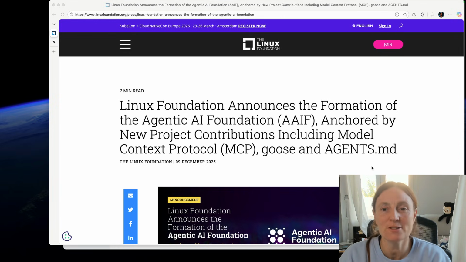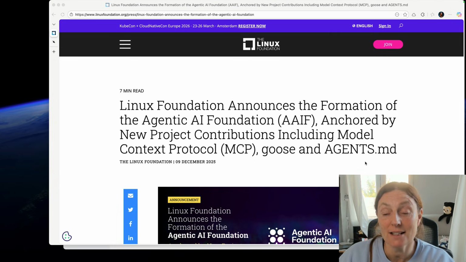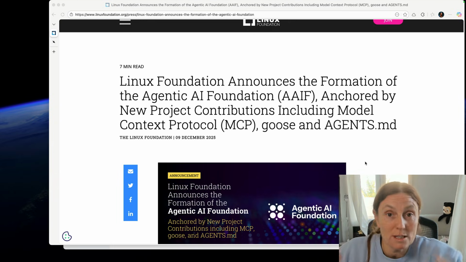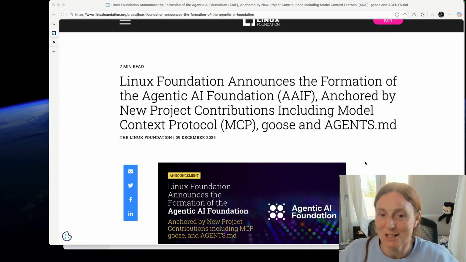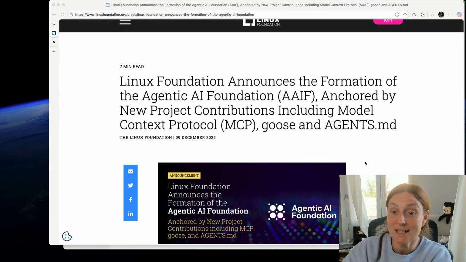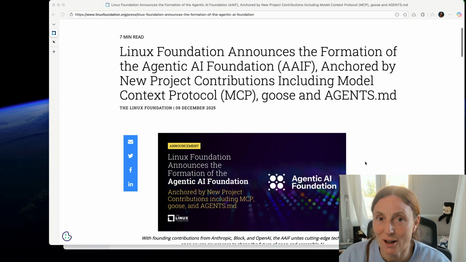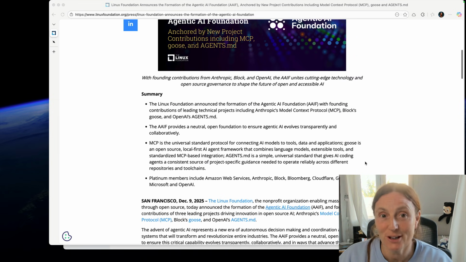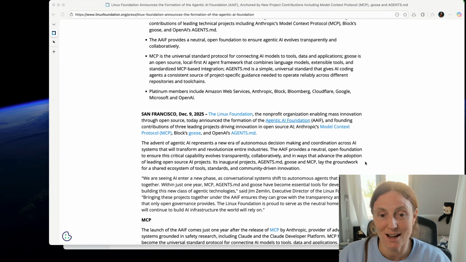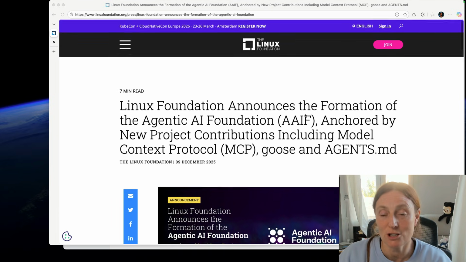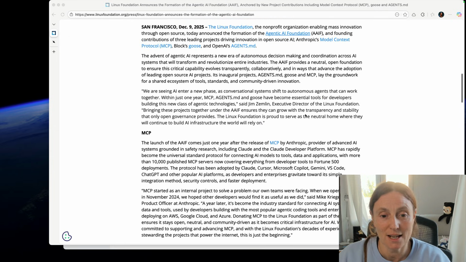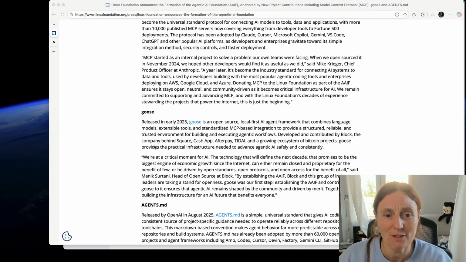So you might have heard the news about the Linux Foundation, where it announced the formation of the Agentic AI Foundation. Now this is pretty cool. Inside the Linux Foundation, what's been donated to it is the Model Context Protocol, which is really cool, Agents.md, and also Goose. I know a lot of you have probably never heard of Goose, so I'm going to show you a little bit about what it's about. If you want to read more about this, you can check out linuxfoundation.org and read the whole thing. But let's have a look at Goose.